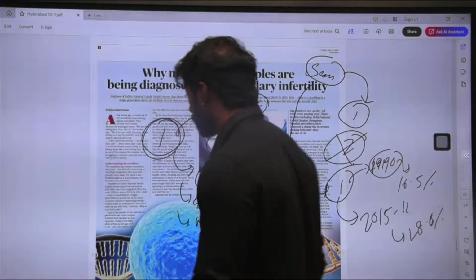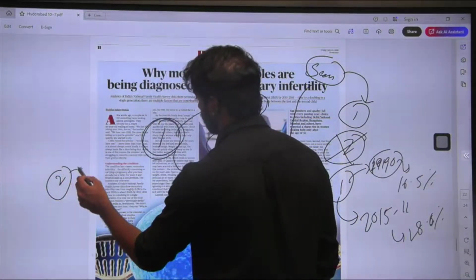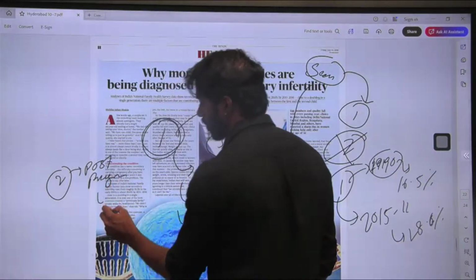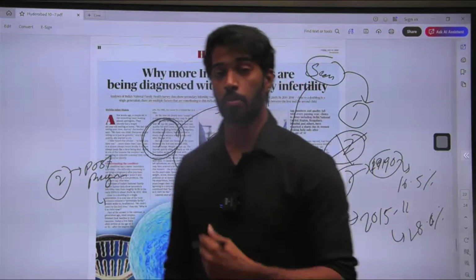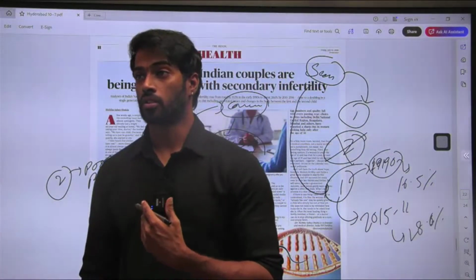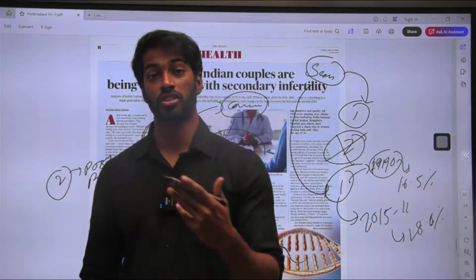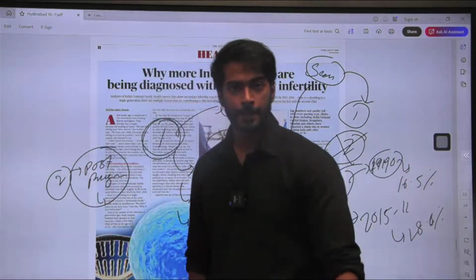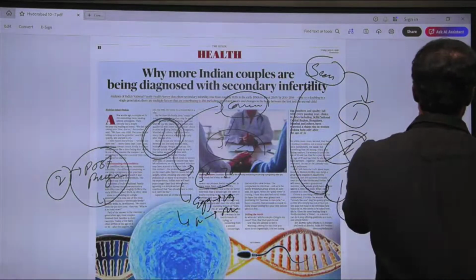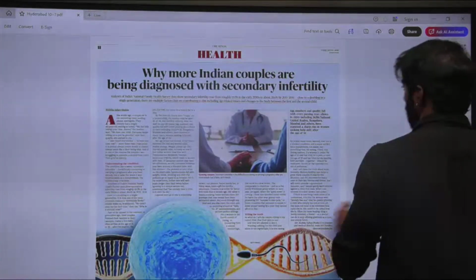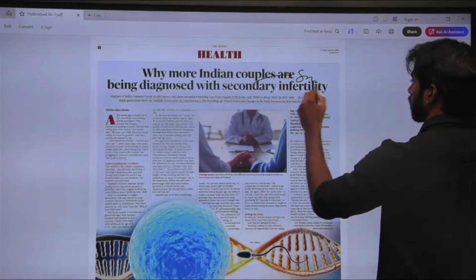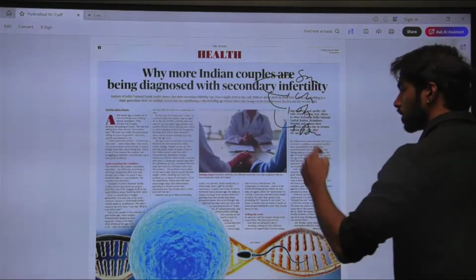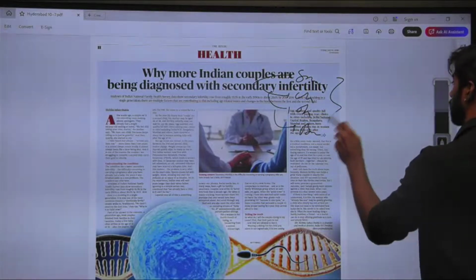The second thing is post-pregnancy disorders. Post-pregnancy problems are many. There might be obesity, thyroid problems, or issues when delivery is through cesarean. These are the issues affecting secondary infertility. And the third thing is from the men's point of view. Many men might start smoking, have chronic stress, obesity, or a bad lifestyle. These all might lead to infertility in men.